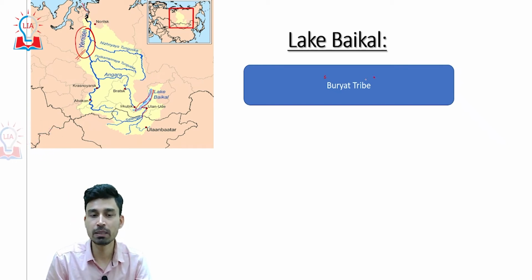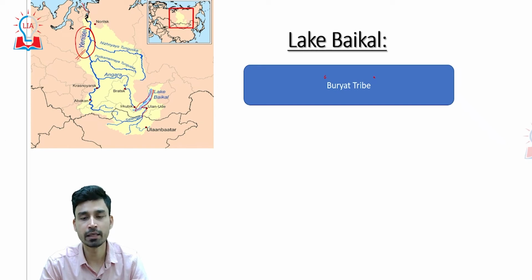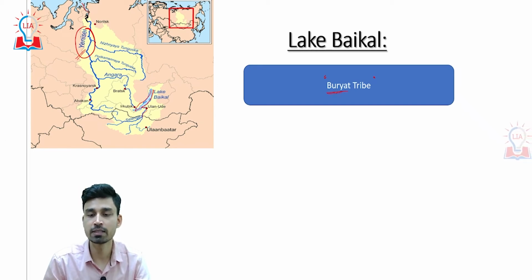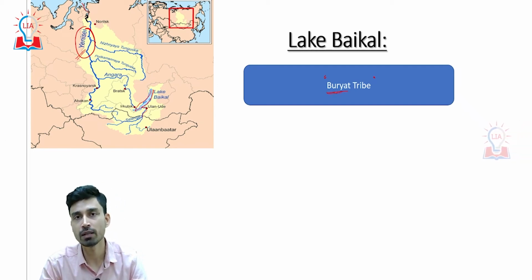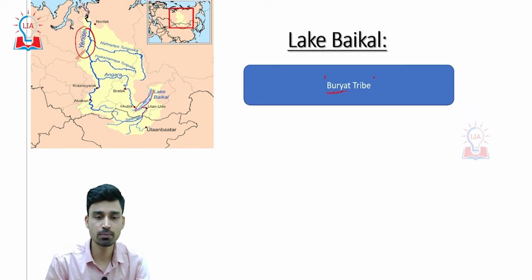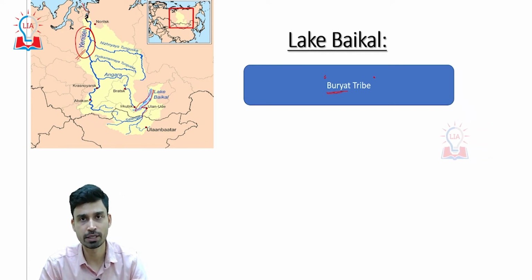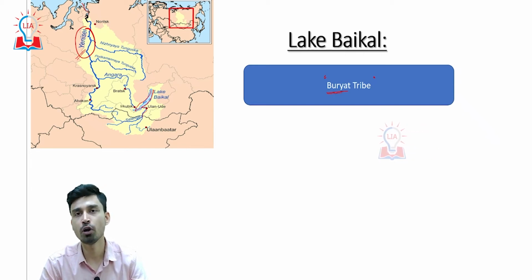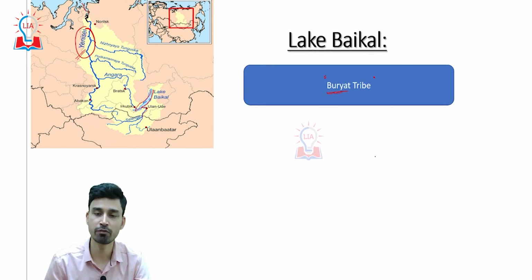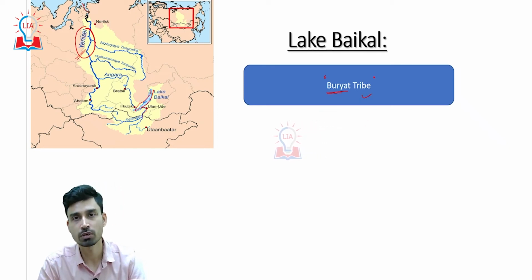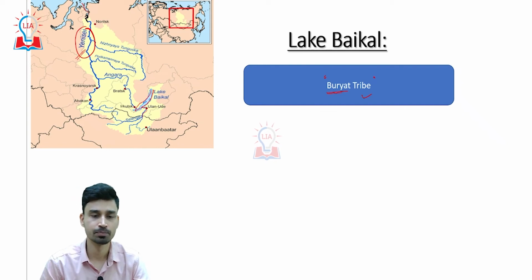If you look at the people that reside in this area, we have a special tribe called the Buryat tribe, and that is why it is called the Buryati region, where this tribe resides. The Buryat tribe occupies a large area near the Lake Baikal shore, and most of them are animal herders. They have a lot of sheep, goats, buffaloes and similar animals, and that is how they survive and earn their livelihood.